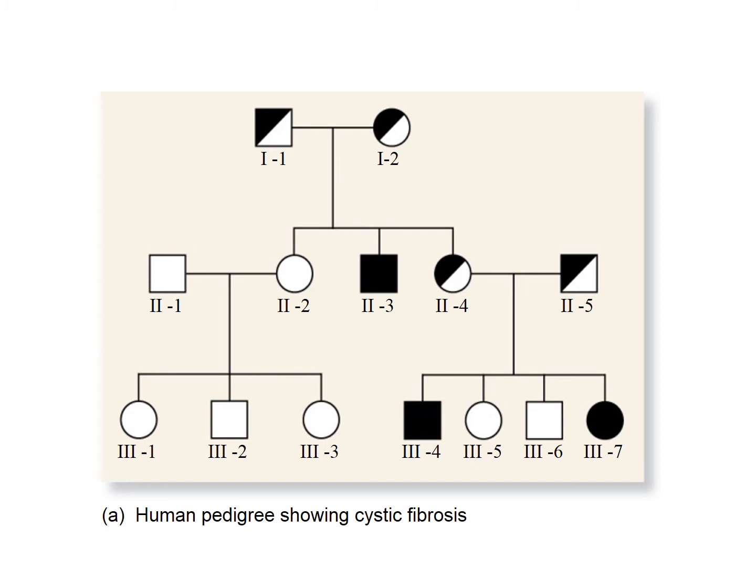Individual 2-2 is married to individual 2-1. They have 3 children. 2 of those are female, 1 is male. They are all normal. Daughter 2-4 is married to male 2-5. He is a heterozygote like her. They have 4 children. The first is an affected male. Next is a normal female. Next is a normal male. And finally, at 3-7 is an affected female.